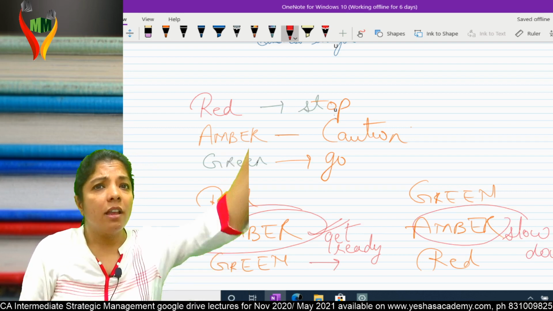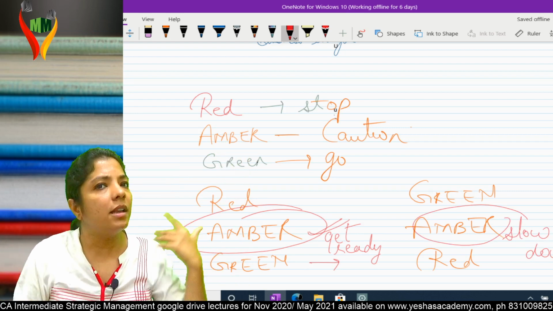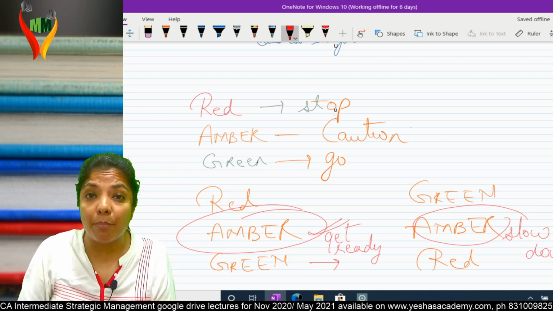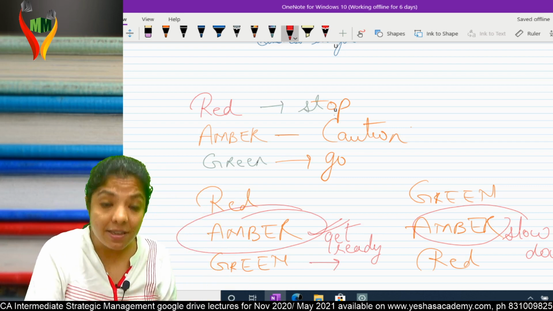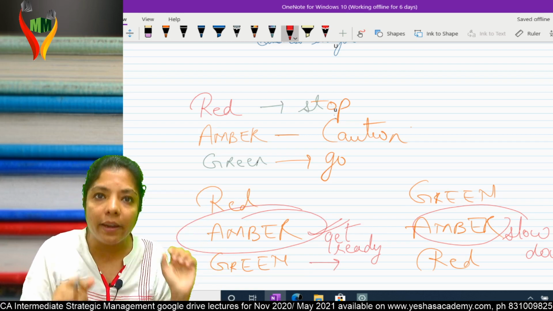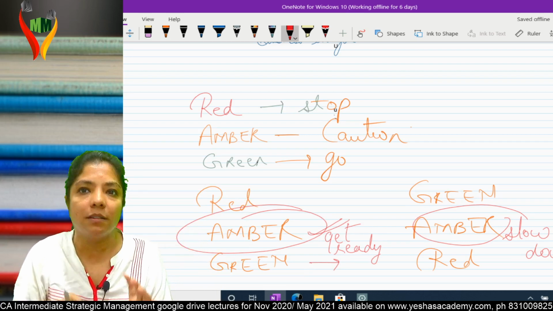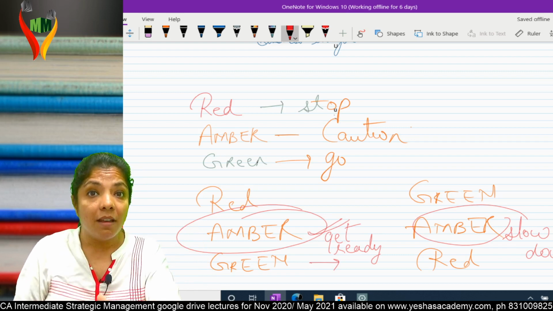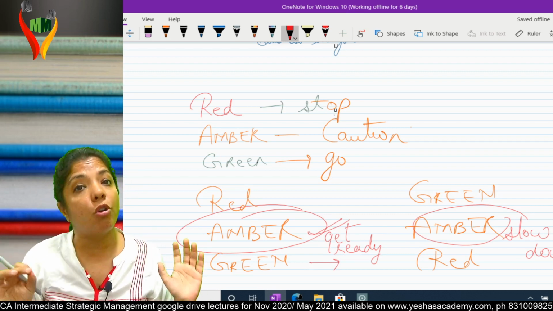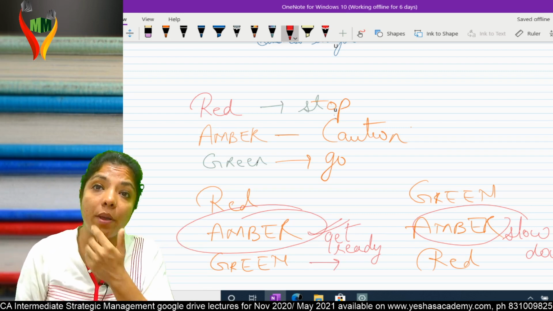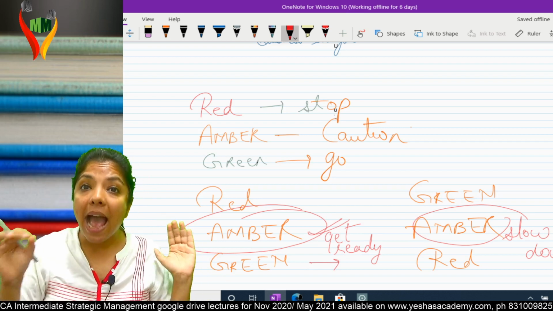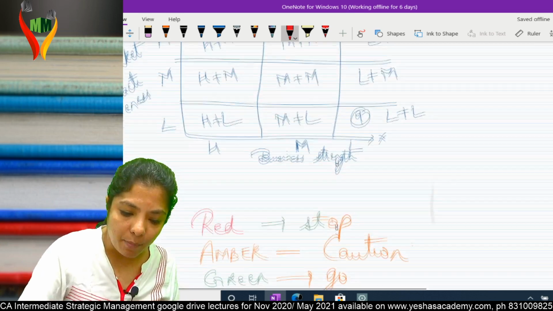For example, if you see signal red, stop. Signal green, go. But if it's yellow or amber, you have to see which amber is this. Is it after red or after green? If it's after red, that means it's going to become green, get ready. If you have stopped your vehicle, slowly start giving accelerator. And if it's amber after green, it's going to become red, that means slow down because you won't be able to cross the road. Am I clear? Same over here. Red means don't invest. Green means invest. Amber, think.